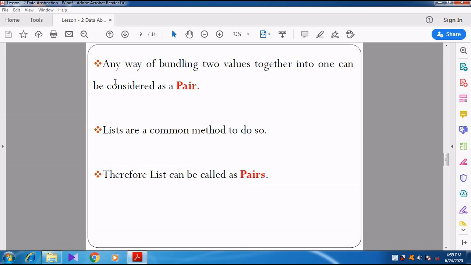So again they are saying any way of bundling. The definition is given for pair. Any way of bundling two values together into one. We are going to convert one or more values into one. That particular concept is called a pair. See here, therefore a list can also be called a pair. So what is another name for list? A list can otherwise be called a pair. Right.